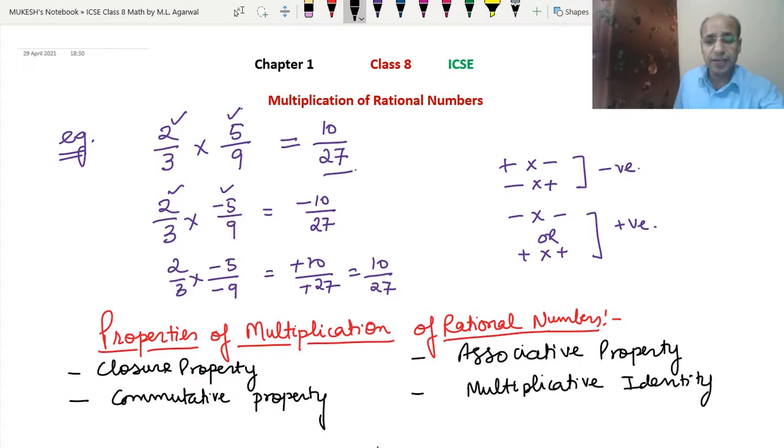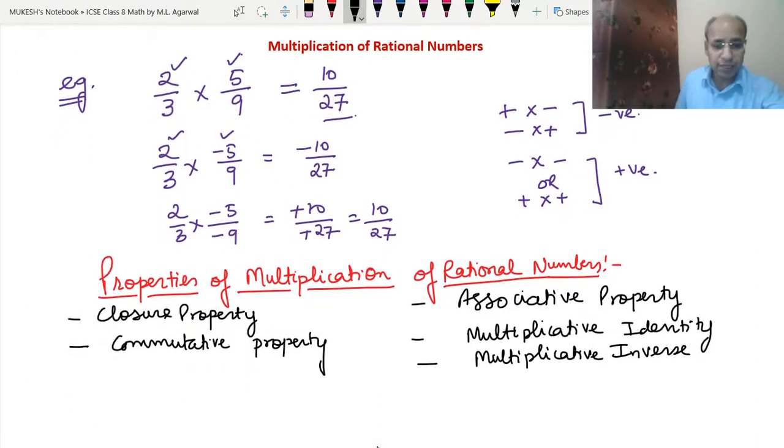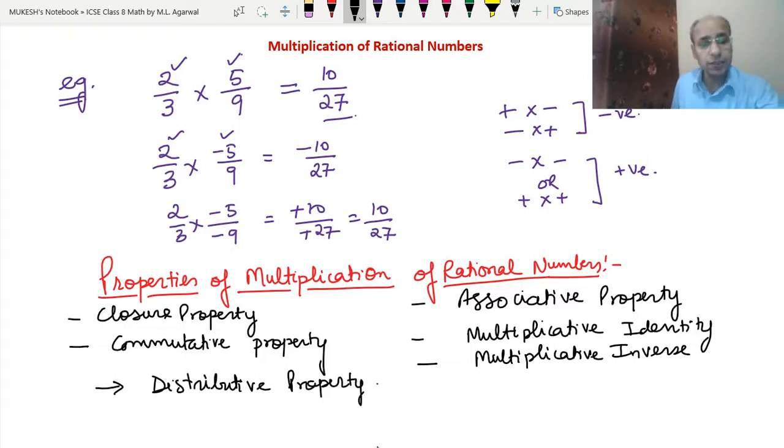Now there we had the additive inverse. Here we will have the multiplicative inverse. Now we will have one more thing here that will combine both addition or subtraction and multiplication. That is the distributive property, which we will learn here. So these 6 properties we will learn here. Let's take them one by one.